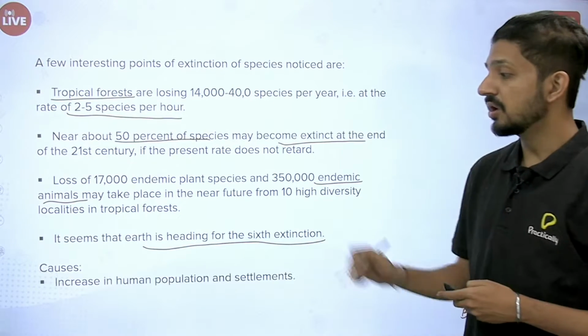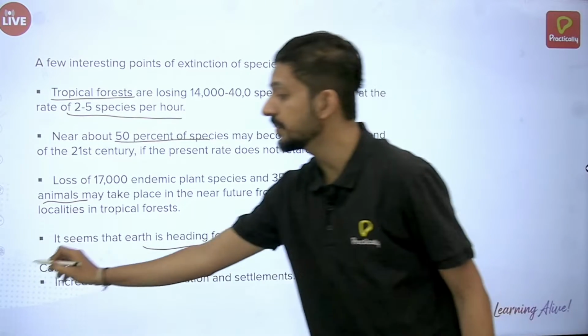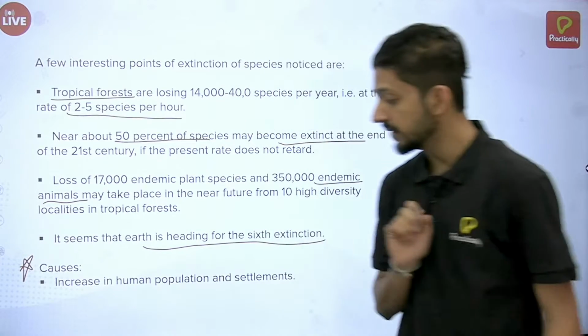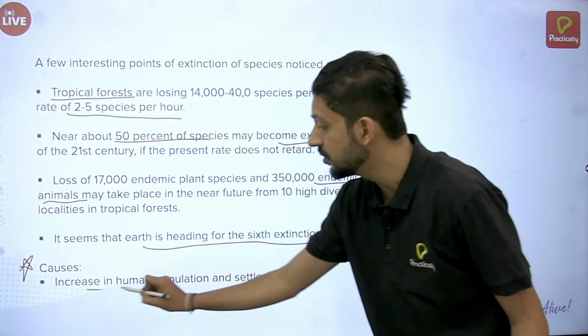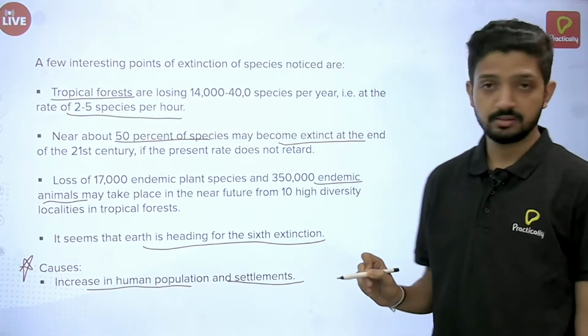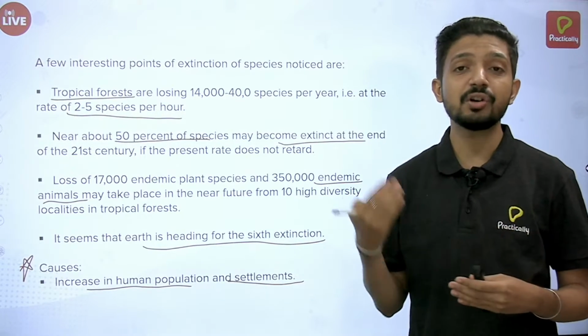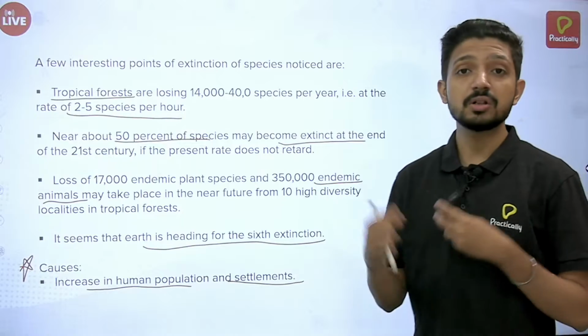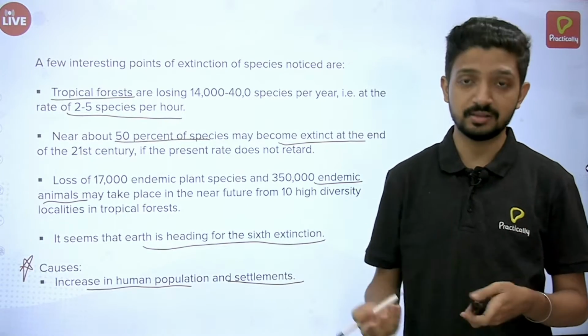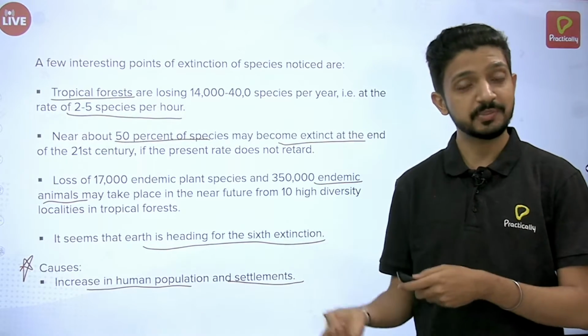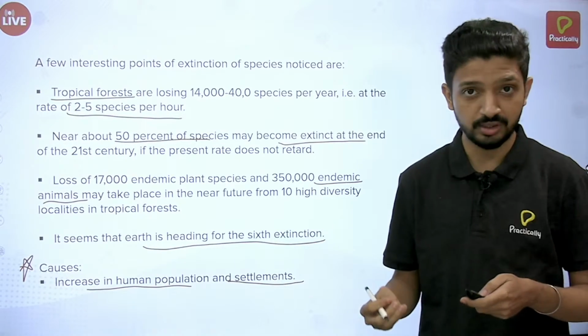Okay, now the causes for it, this is very important to mention. The first cause is increase in human population and settlement. Obviously, if the population increases, there will be more exploitation of resources and it will also encroach on a lot of land and other surface which can harm other species, especially those endemic to that particular region.